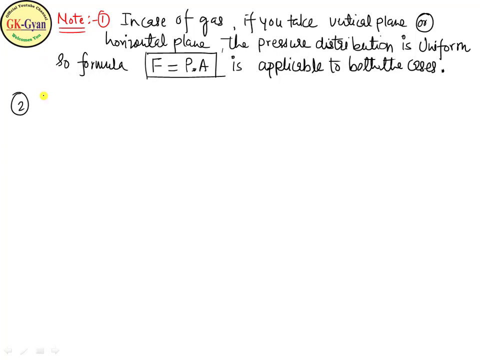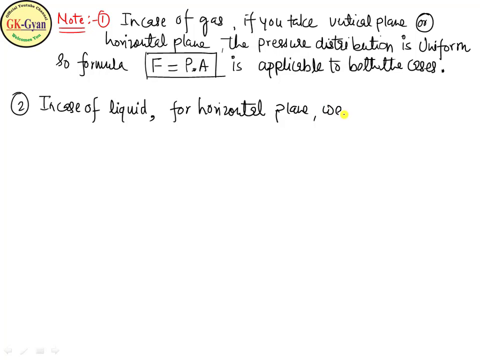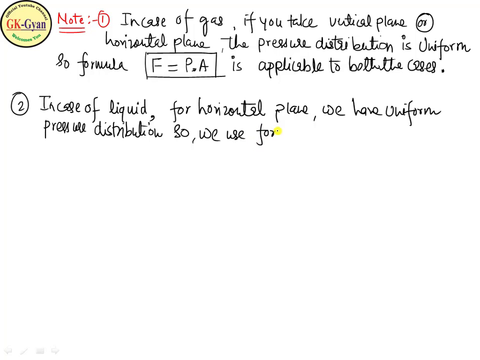So in case of liquid, for a horizontal plane we have uniform pressure distribution, so we use the formula F equal to pressure into area.